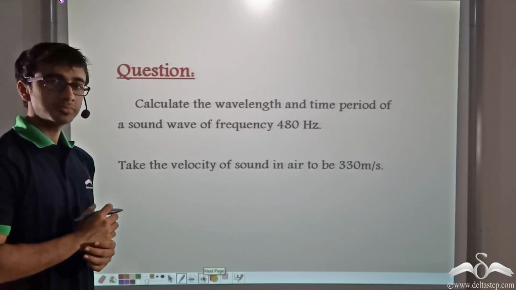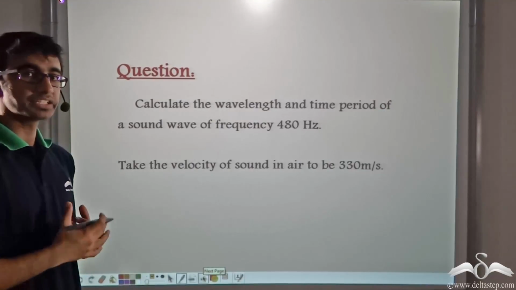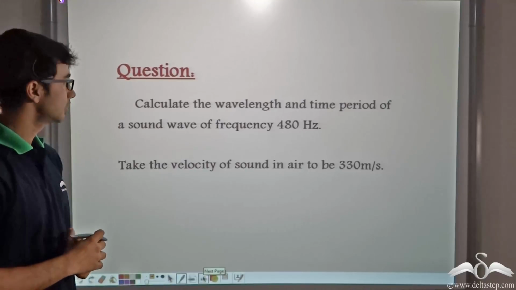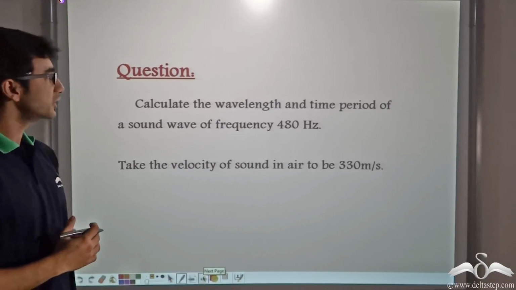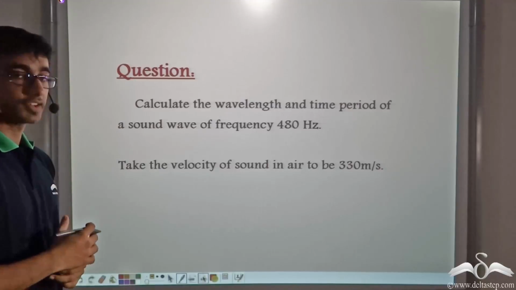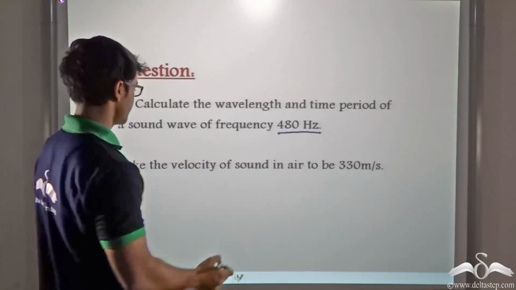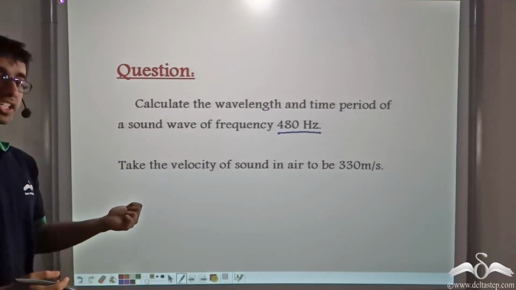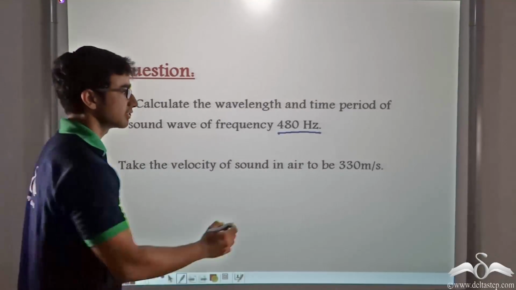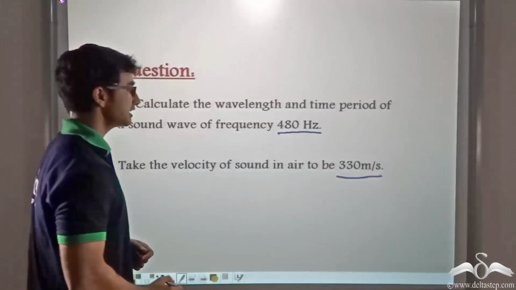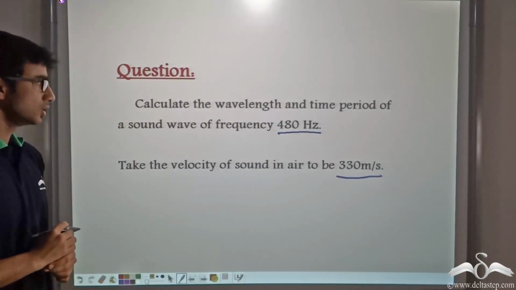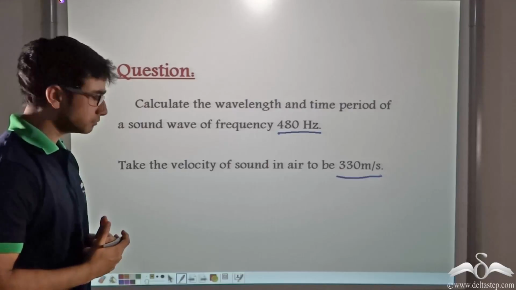Now let's do a sum to get the concept of wavelength and frequency better. The sum says, calculate the wavelength and time period of a sound wave of frequency 480 Hertz. The wave velocity of sound has been given as 330 meters per second. So how do we solve this sum?